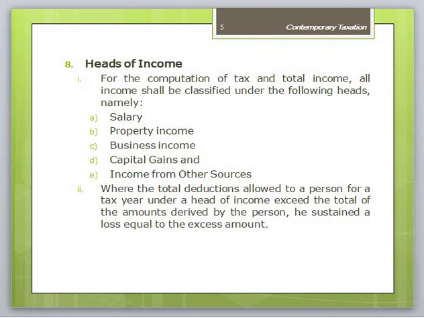Head of income. For the computation of tax and total income, all income shall be classified under the following heads: salary, income from property, income from business, capital gains, and income from other sources. Where the total deductions allowed to the person for the tax year under a head of income exceed the total amount derived by the person, a loss is sustained equal to the excess amount.